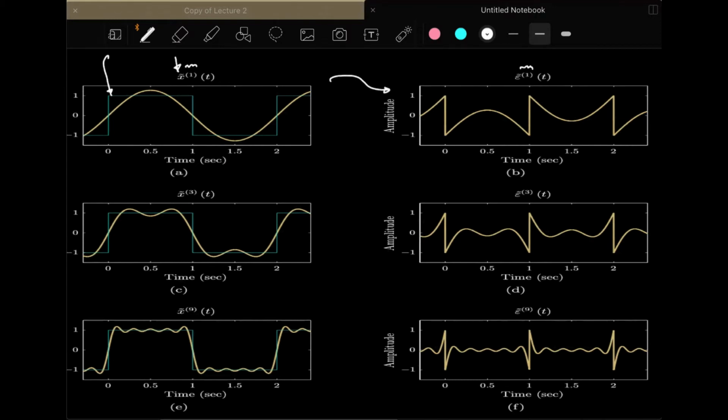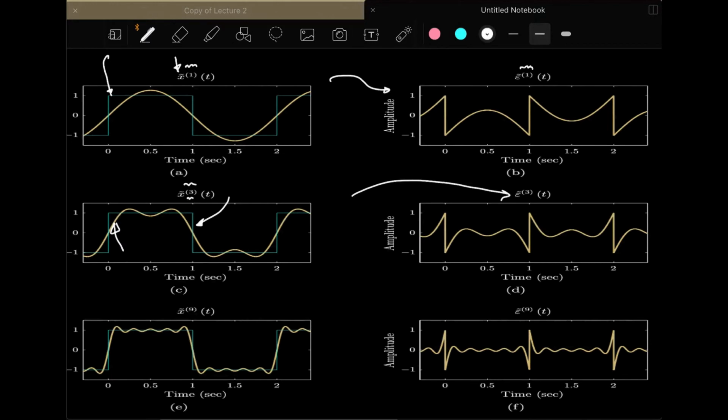Now if we use three terms here instead of using one term, the approximation which is coming out here will be close to the signal that we are actually looking for, but it is also not exactly the same, and this is the corresponding error that is incurred when you use three of these terms.